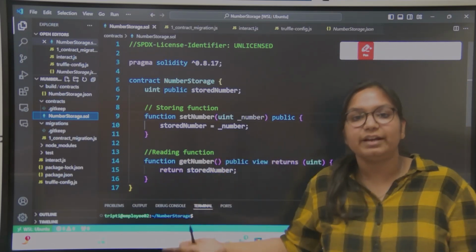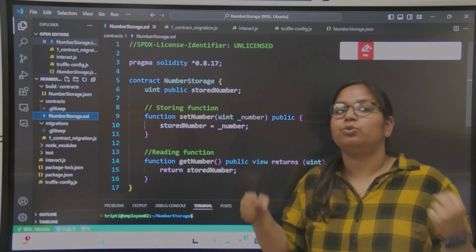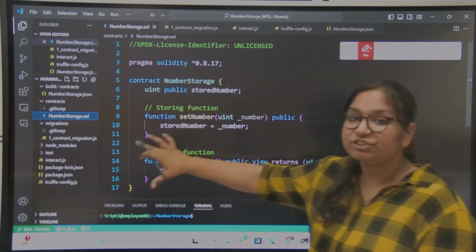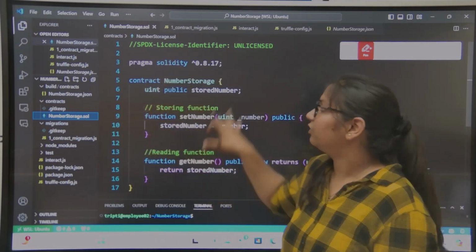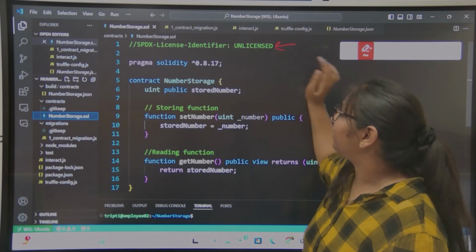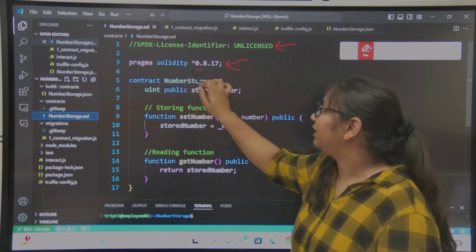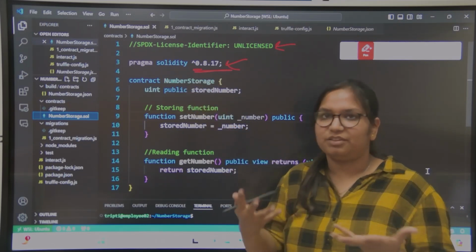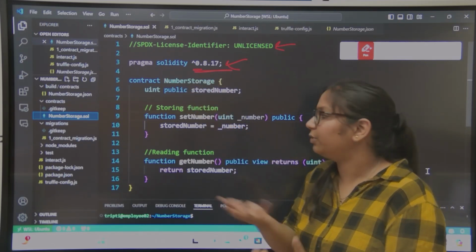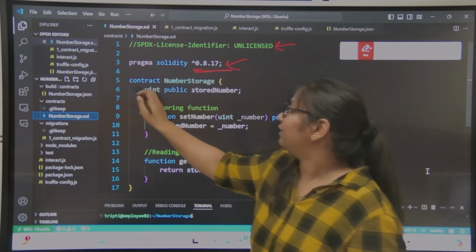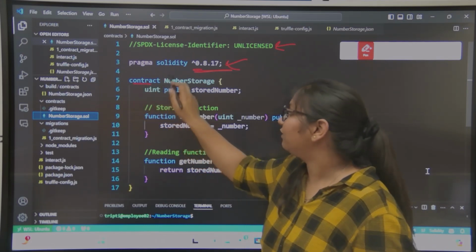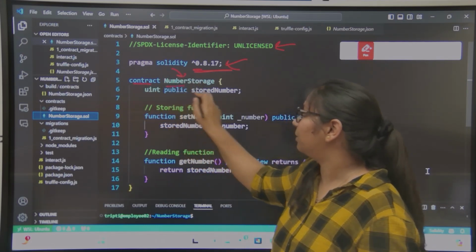First we need to create the directory, then we need to do truffle init for creating the structure, then we need to define this smart contract. Here first we define the license and comments, then we provide the pragma solidity version, which specifies which version of solidity you are using in your smart contract. Then with the keyword contract, we define our smart contract which is NumberStorage.